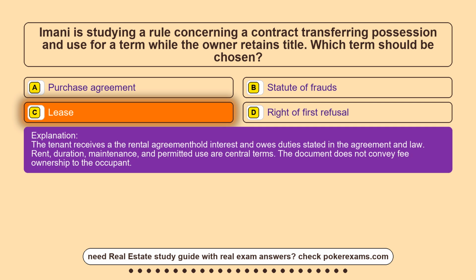The tenant receives a leasehold interest and owes duties stated in the agreement and law. Rent, duration, maintenance, and permitted use are central terms. The document does not convey fee ownership to the occupant.